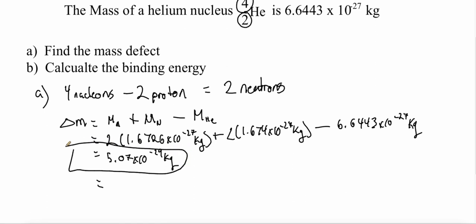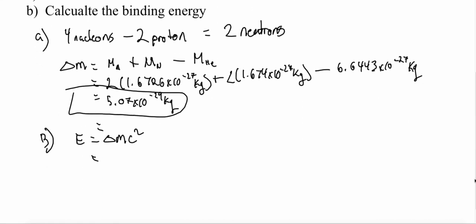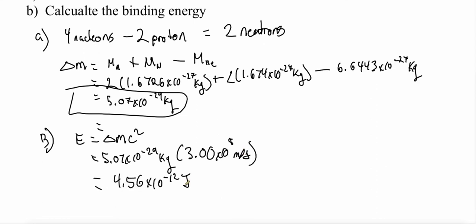Now, let's look at B. We want to find what is the binding energy. So my binding energy is equal to my mass defect multiplied by the speed of light squared. So I'm going to take my answer from A, and I'm going to multiply that by speed of light squared, which will end up giving me 4.56 times 10 to the negative 12 joules.